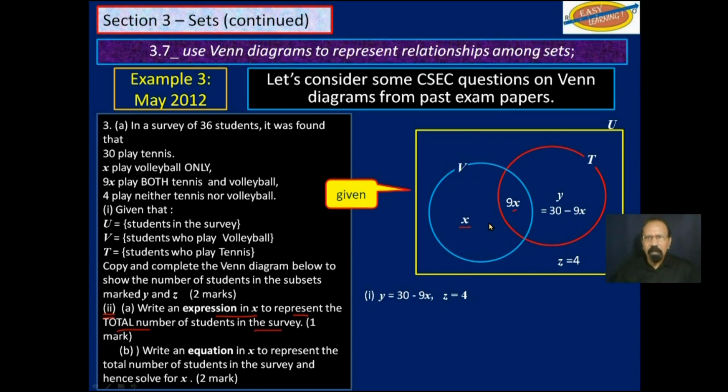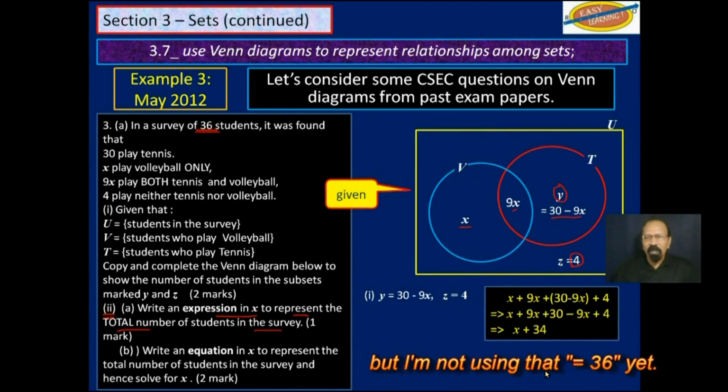This is in terms of X. I'm not going to use Y, and I'm going to use that 4. So if you add up everything in there, you should get 36. So X plus 9X plus 30 minus 9X, that is this, plus 4. That's our expression. That's everybody.